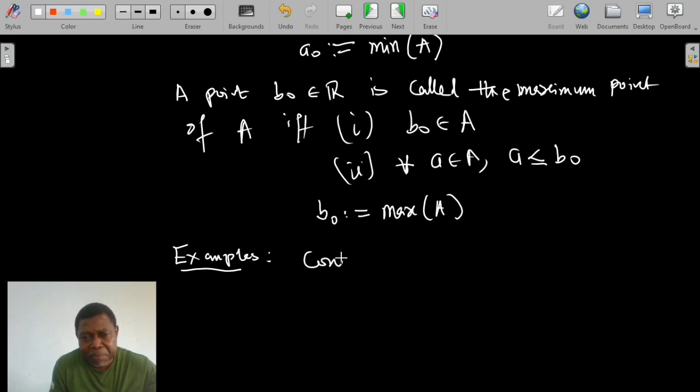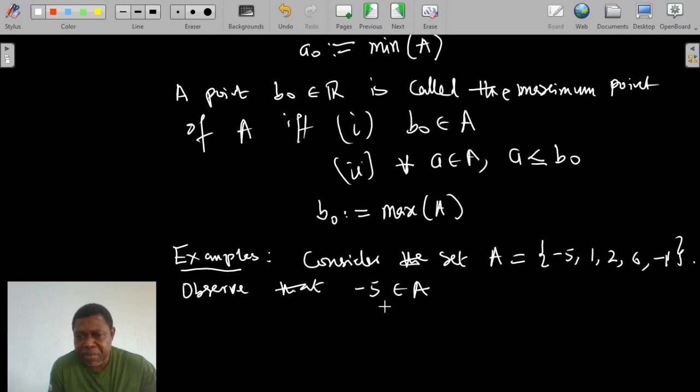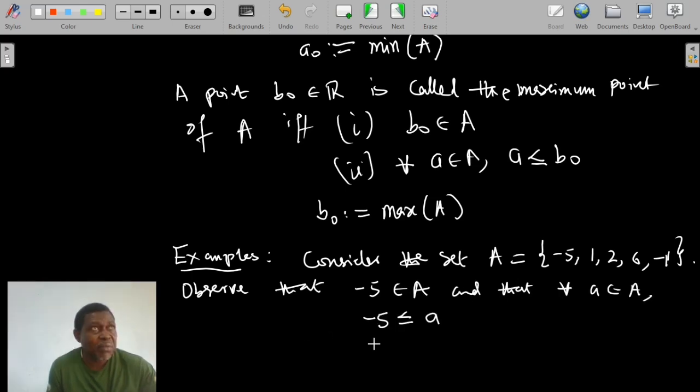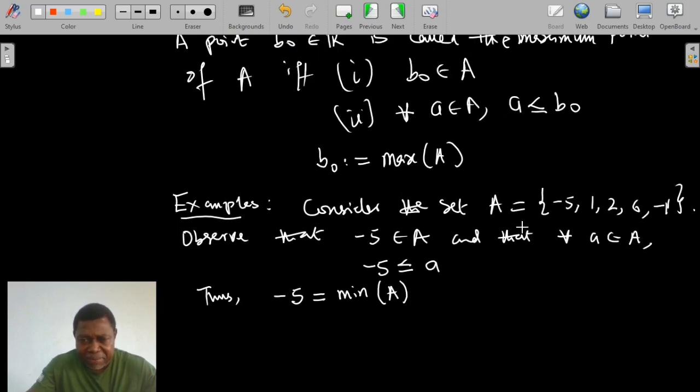Let us consider this set. Observe that -5 belongs to A, and that for any other point A we pick in A, -5 is less than or equal to A. Thus, minus 5 equals the minimum of the set A, because the two conditions in the definition of the minimum are satisfied.